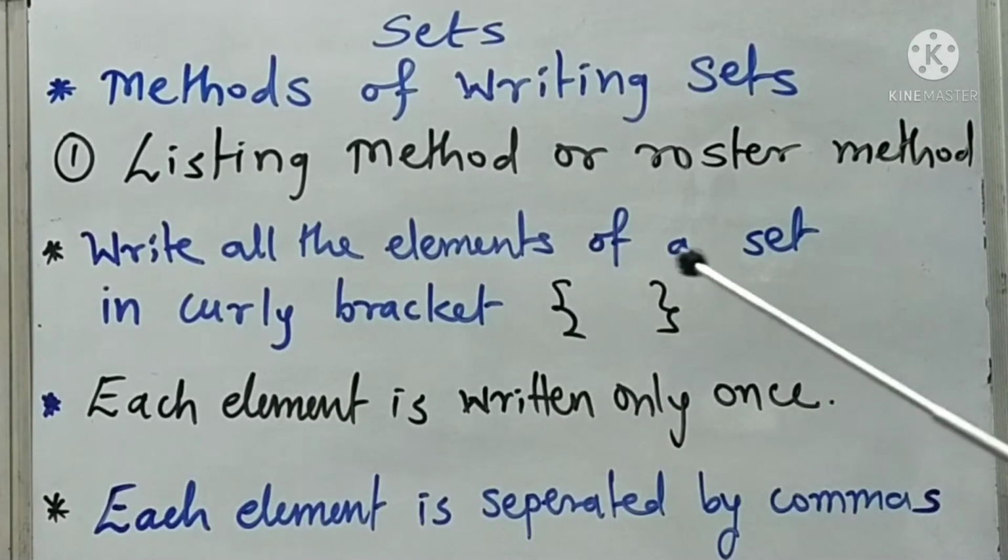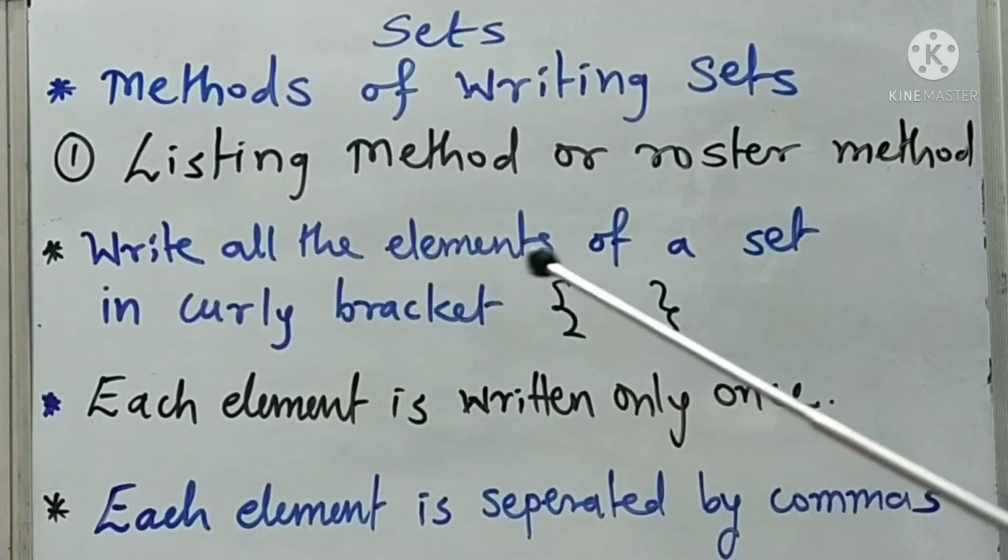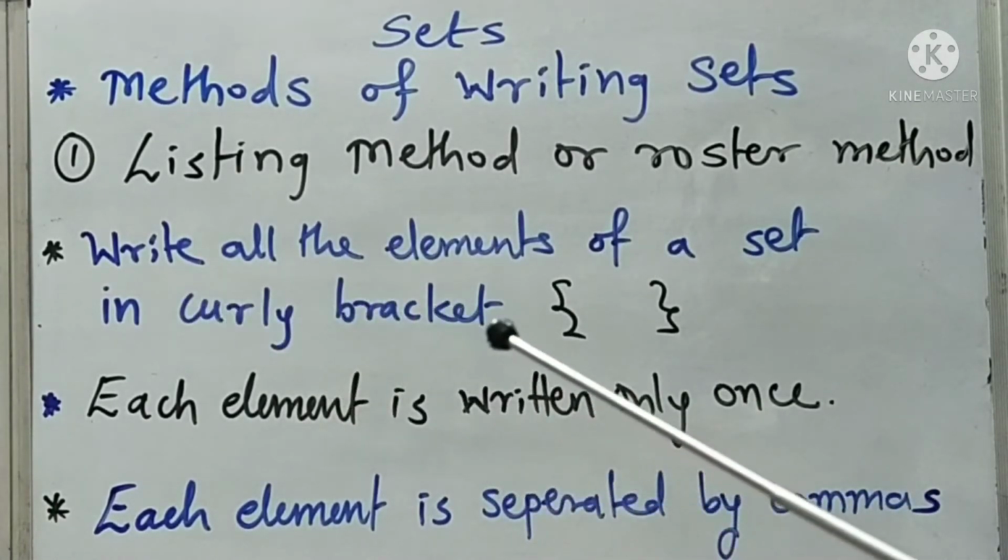We write all elements of a set in curly brackets, as in the previous examples of natural numbers, whole numbers and integers, where the numbers are written in curly brackets.